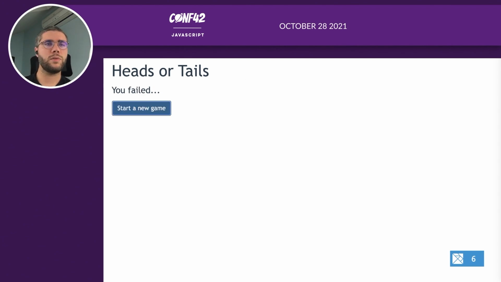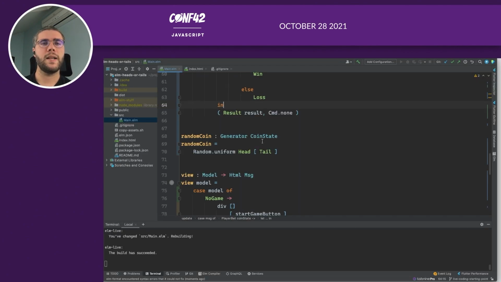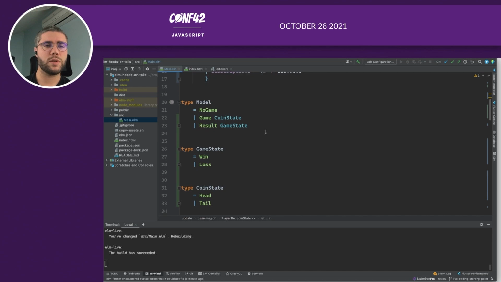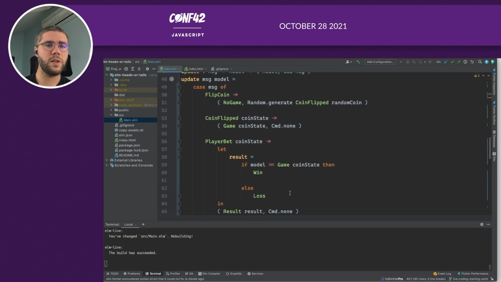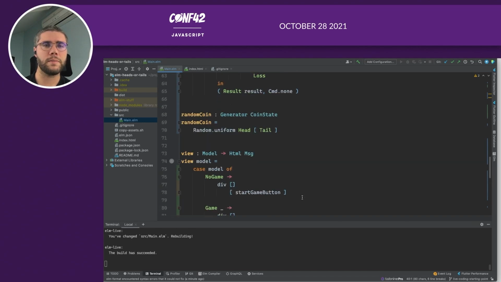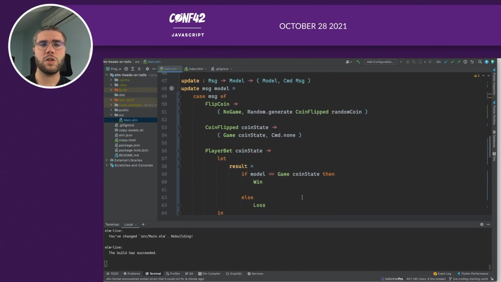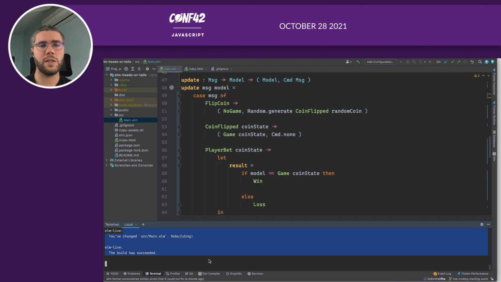So this is how you create an application in Elm. You create some state, some model. Then you have some message that can change the state of your application. And in the update function, you're just updating your state accordingly. So it's pretty easy to understand. And the compiler can really help you implement things because it will only compile once everything is done.